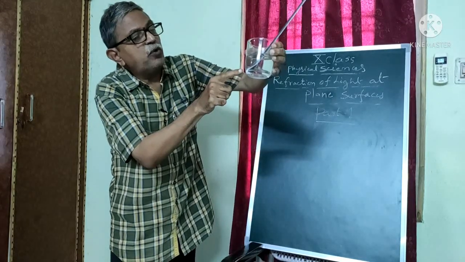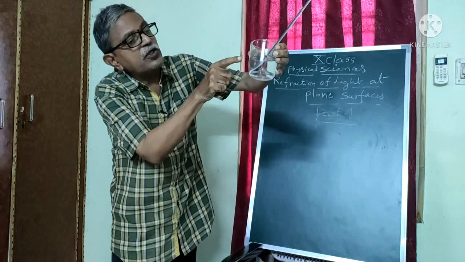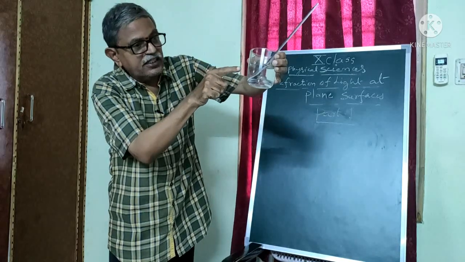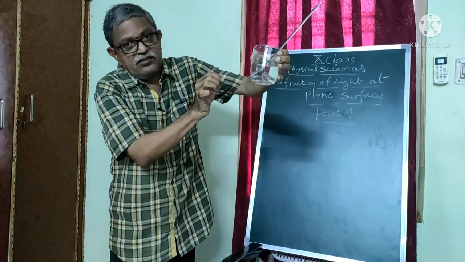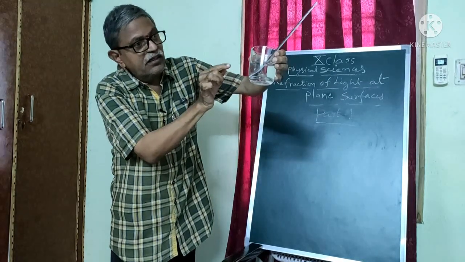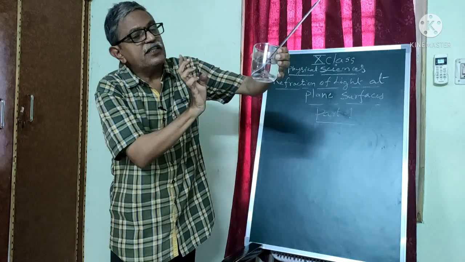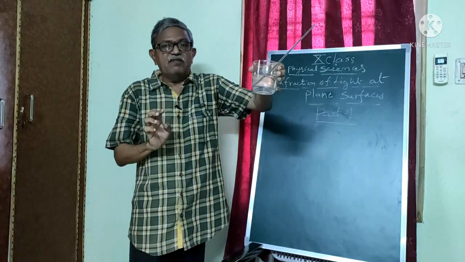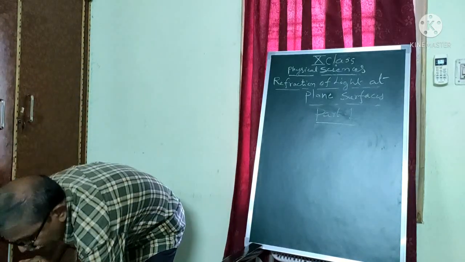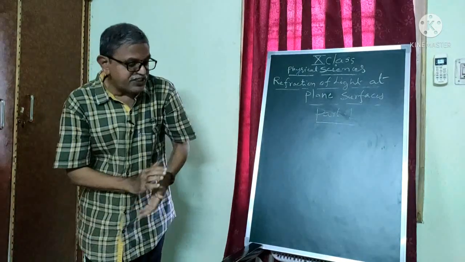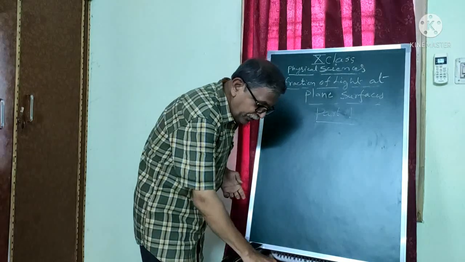That means the portion which lies in the water and the portion which lies in the air. There is some bending of the steel rod. It appears to be like that. So this is the third question. Why is it happening here? So these three are the observations I have shown you.